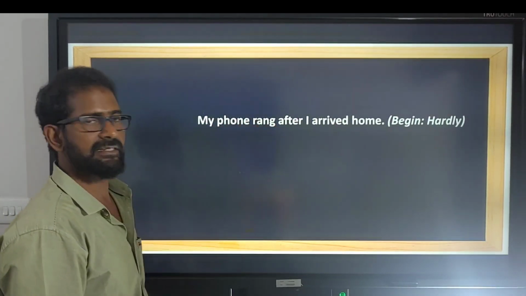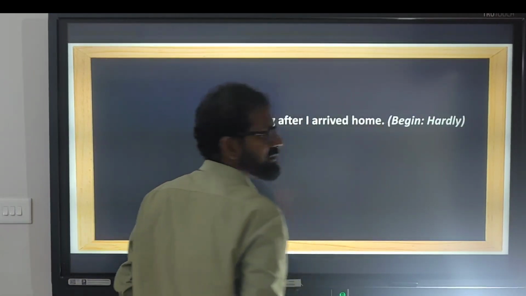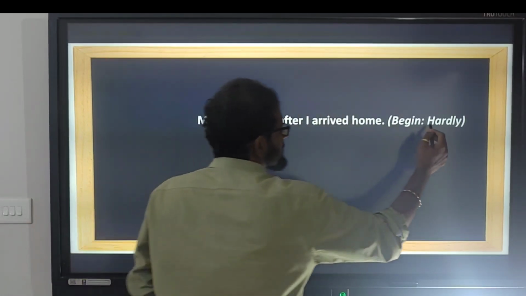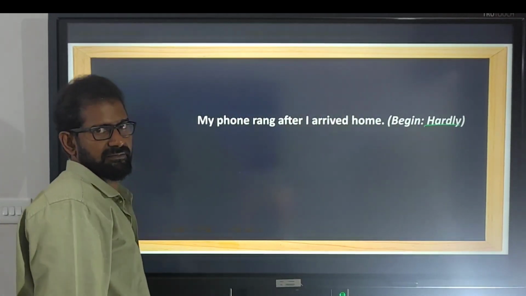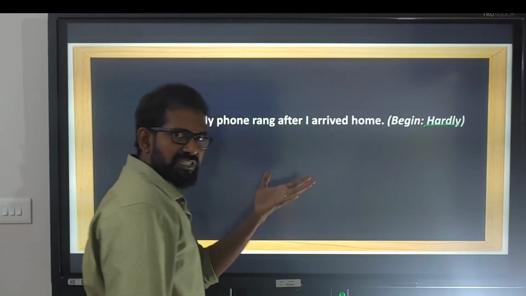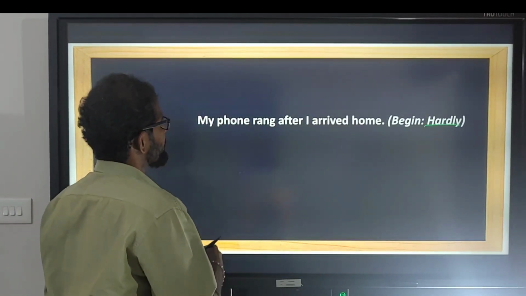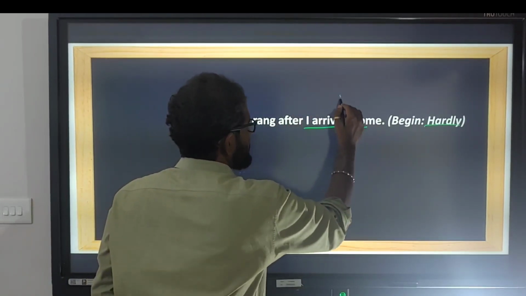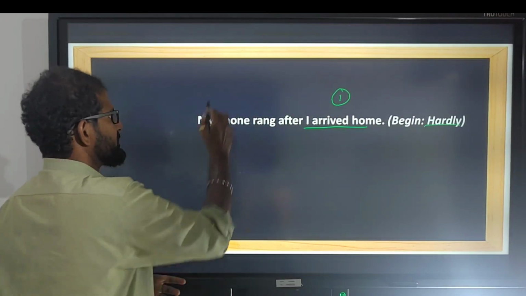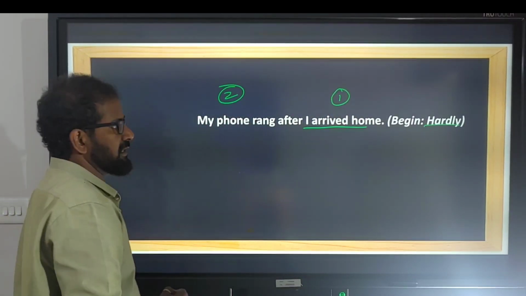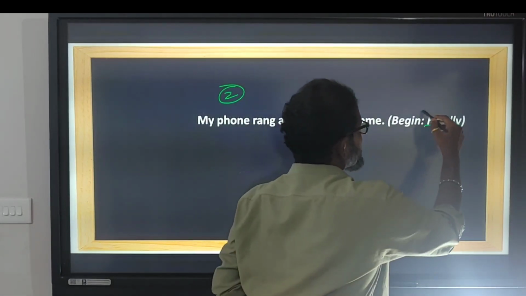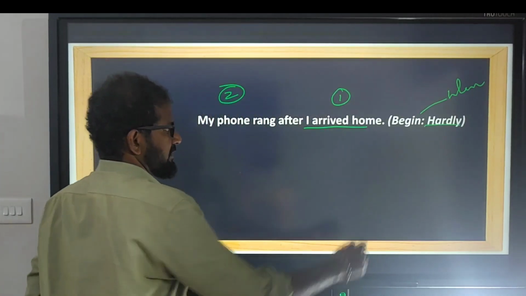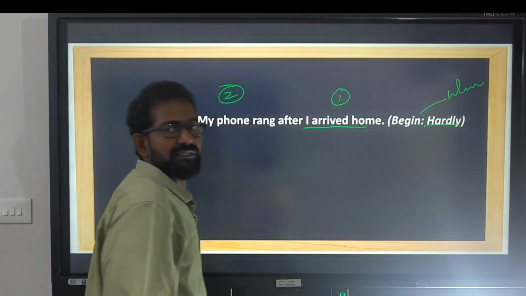My phone rang after I arrived home. Asking us to begin with hardly. Now decide which is the first completed action. My phone rang after I arrived home. I arrived home is the first completed action. My phone rang is the second. Now next, hardly. What conjunction must be used with hardly? When. Hardly, we use the conjunction when.